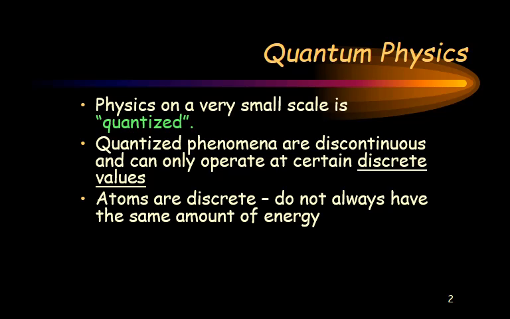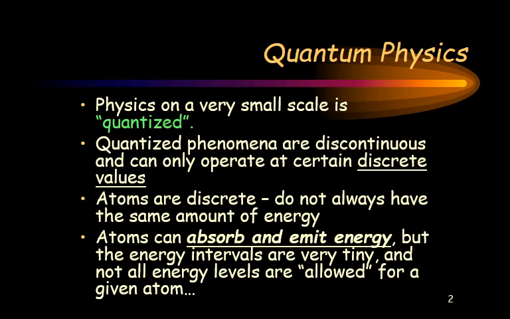Each atom has a different energy level setup with the different, we use the term orbitals. They have the different energy levels, and every atom's different. And as the electrons transition within an atom, they'll produce very specific wavelengths of light.